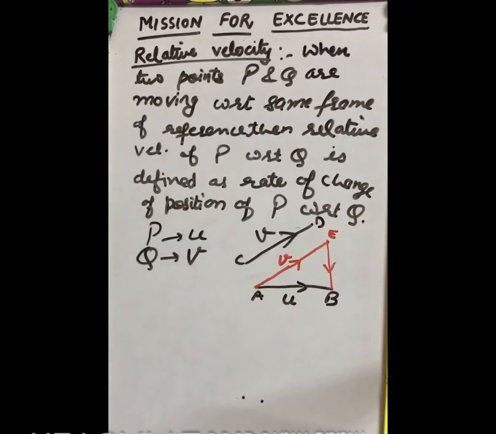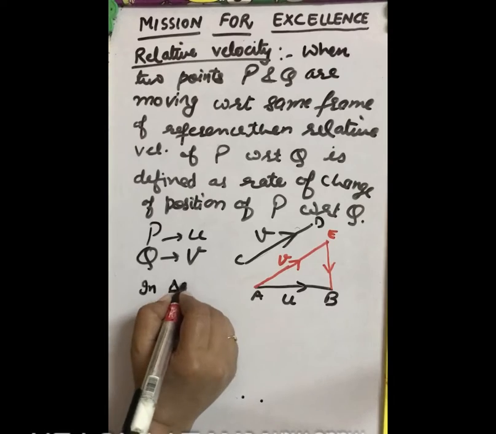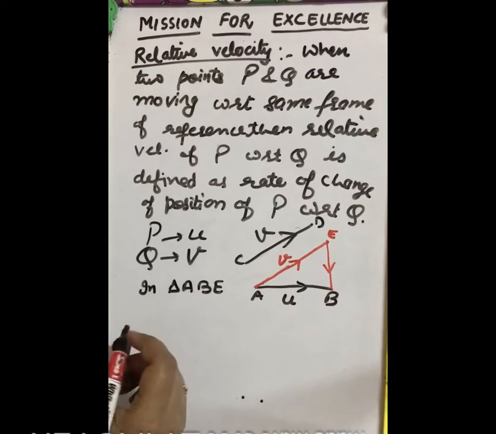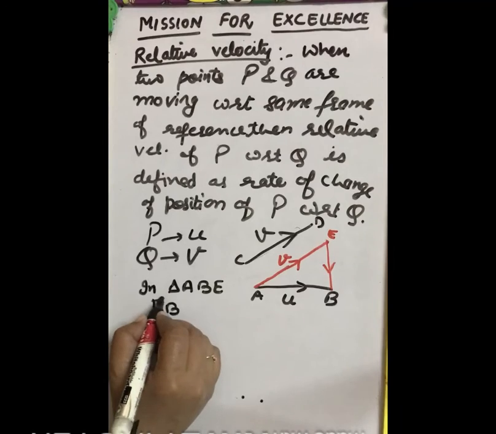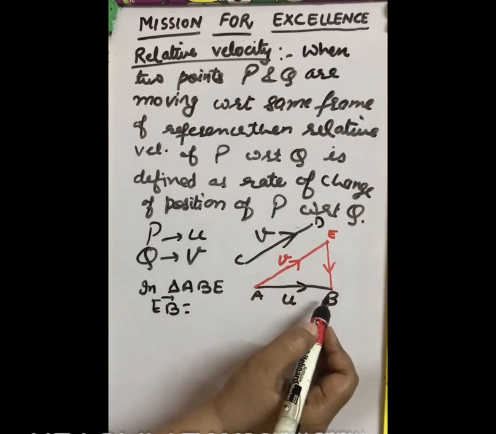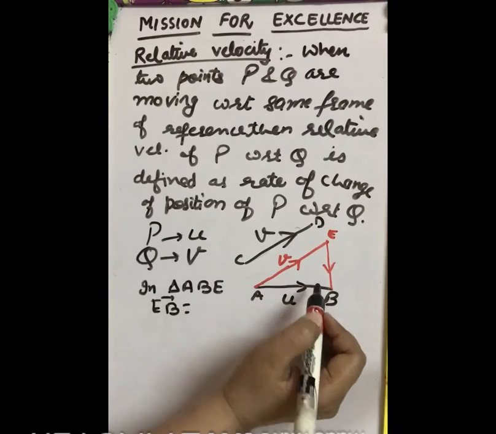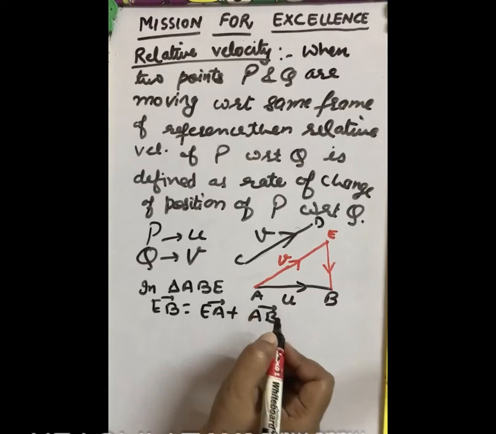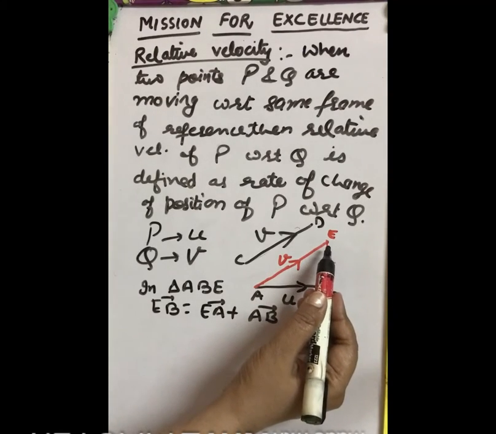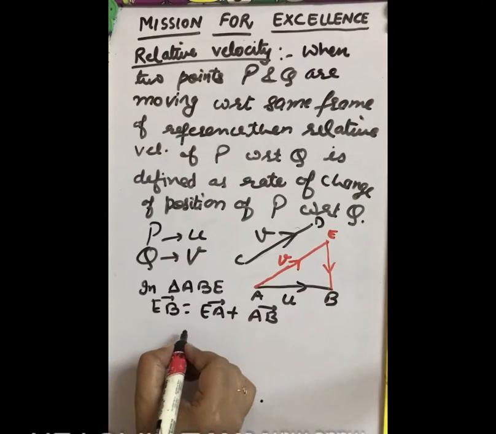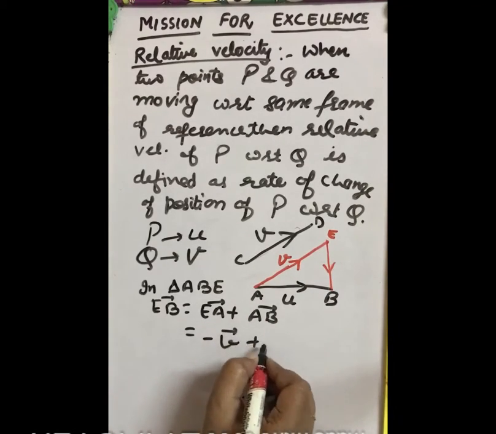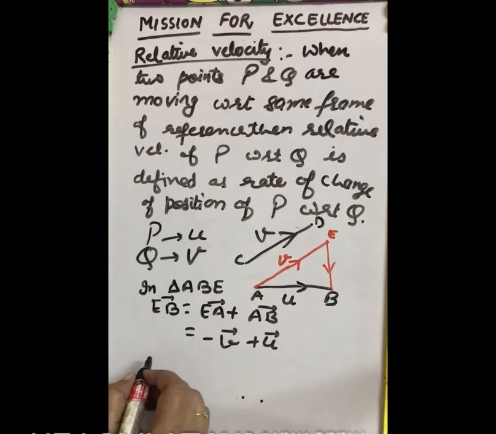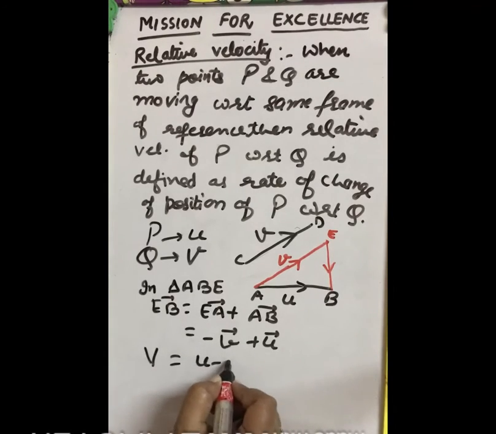Now let us write here by the triangle law again. In triangle ABE, by the triangle law, EB will be equal to EA plus AB. But as we know, AE is equal to v, so EA will be equal to minus v. So we write here minus v plus u. The relative velocity we denote, suppose, as capital V. So this will be equal to u minus v.